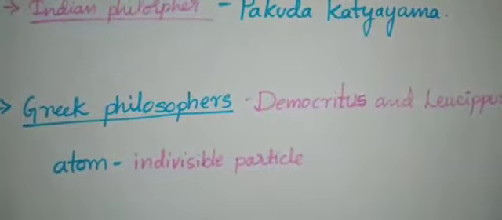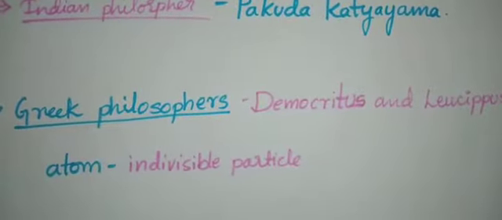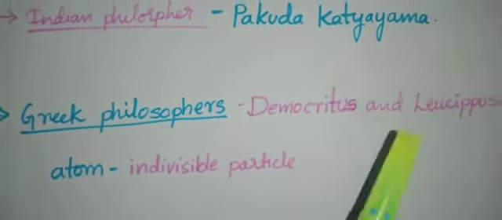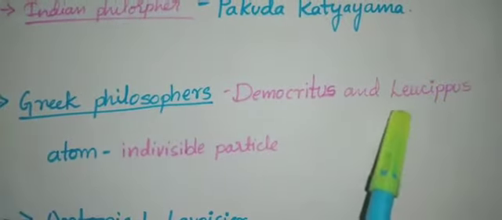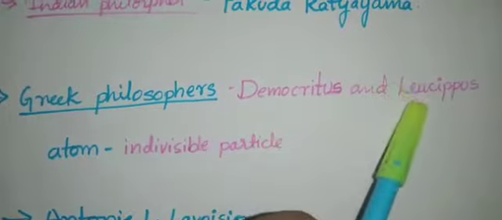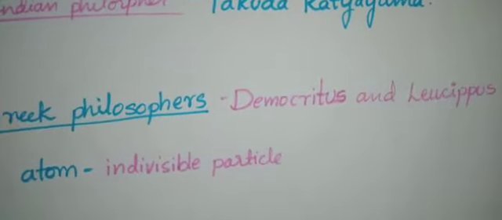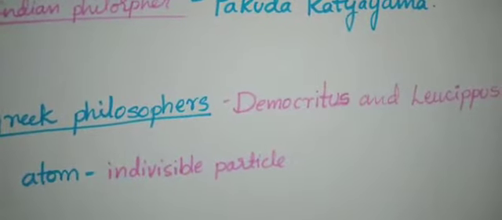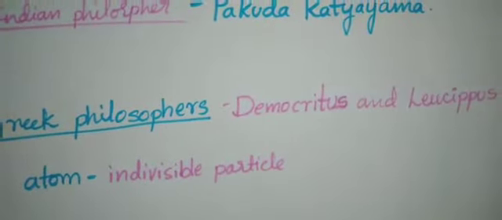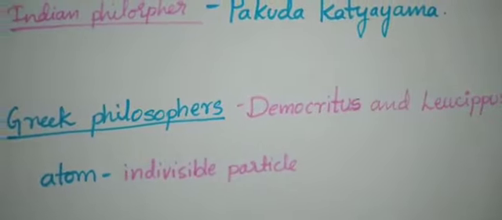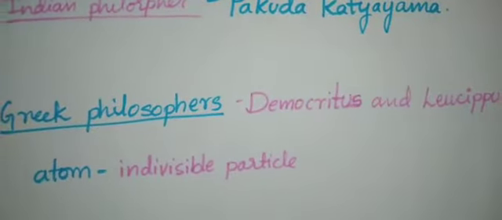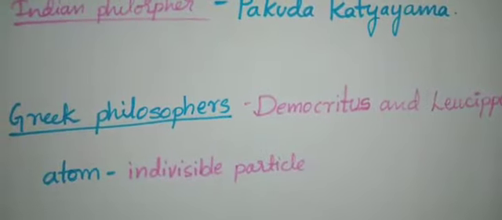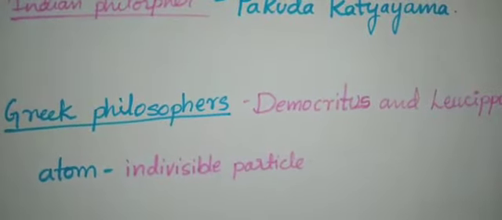Around the same era, the ancient Greek philosophers Democritus and Leucippus suggested that if we go on dividing matter, a stage will come when the particles obtained cannot be divided further. ಸೊ ಅಷ್ಟು ಸ್ಮಾಲೆಸ್ಟ್ ಆಗಿ ನಾವು ಡಿವೈಡ್ ಮಾಡ್ತಾ ಹೋದ್ರೆ ಯಾವುದೋ ಒಂದು ಸ್ಟೇಜ್ ಬರುತ್ತೆ, ಆ ಸ್ಟೇಜ್ ಅಲ್ಲಿ ವಿ ಕೆನಾಟ್ ಡಿವೈಡ್ ದ ಮ್ಯಾಟರ್ ಫರ್ದರ್.